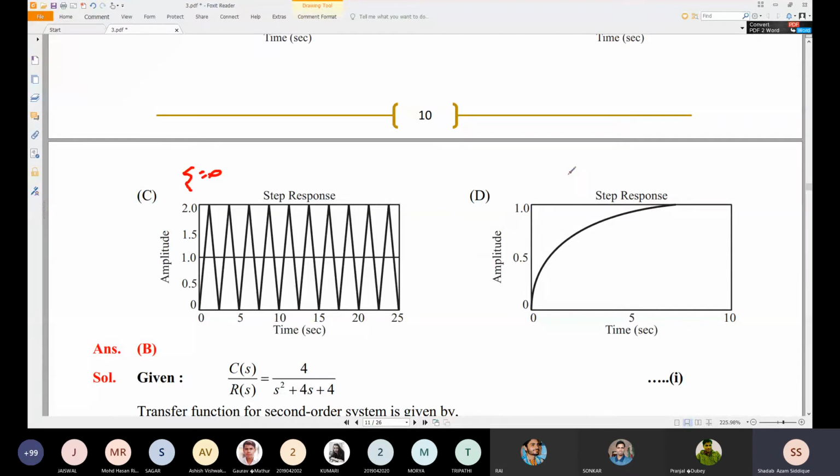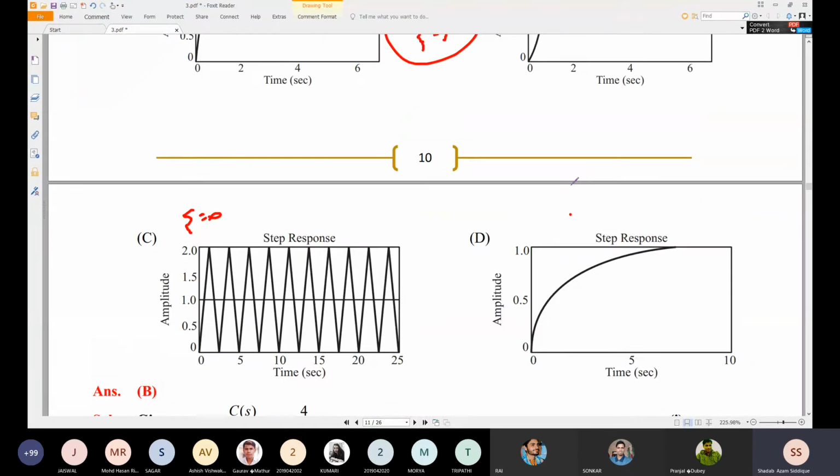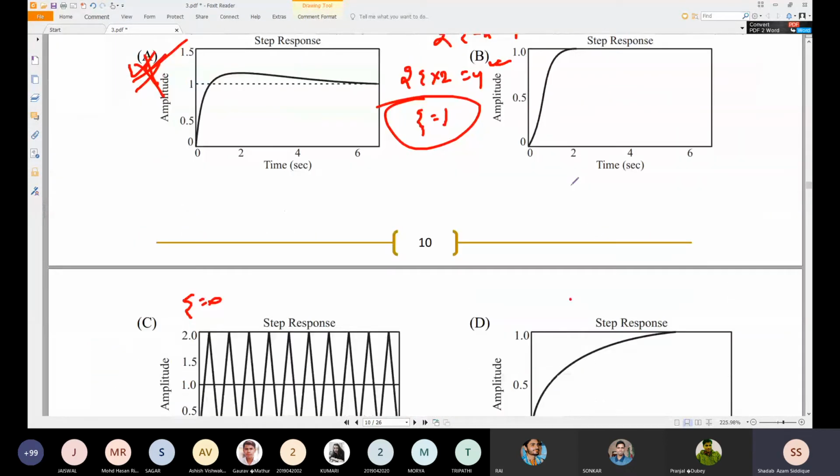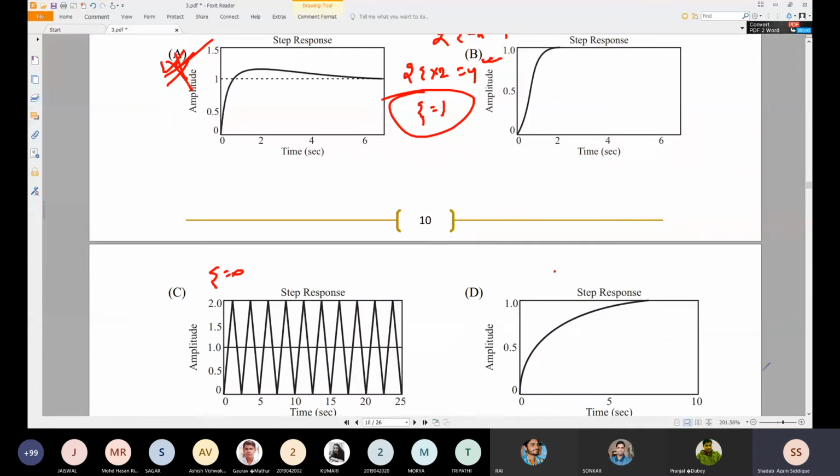In D and B we can see the common thing: one is settled at 2, settling time is 2, and one has settling time greater than 5. If I were the student, I can directly go through the two responses, because the ideal case will have less time constant.